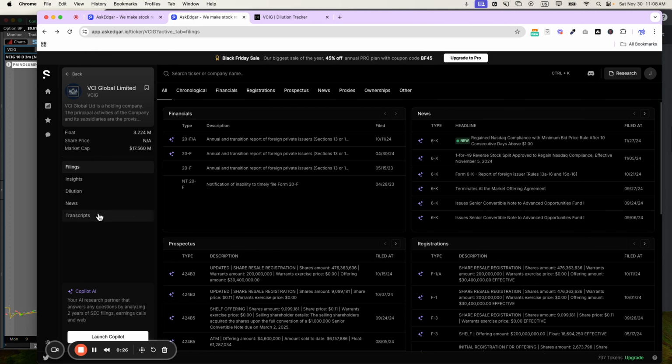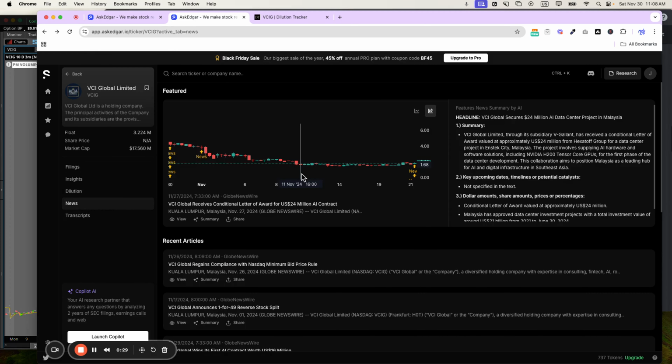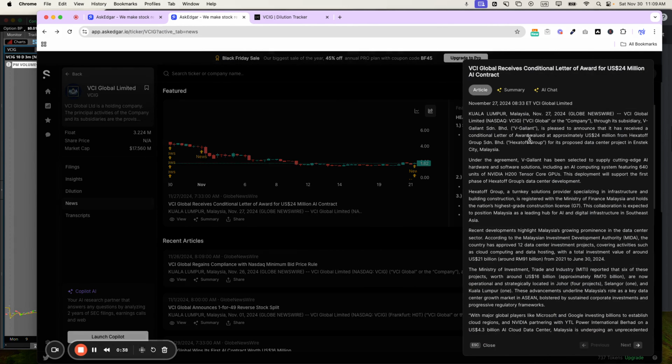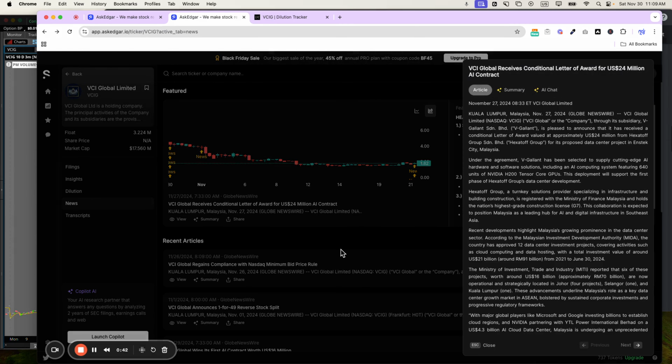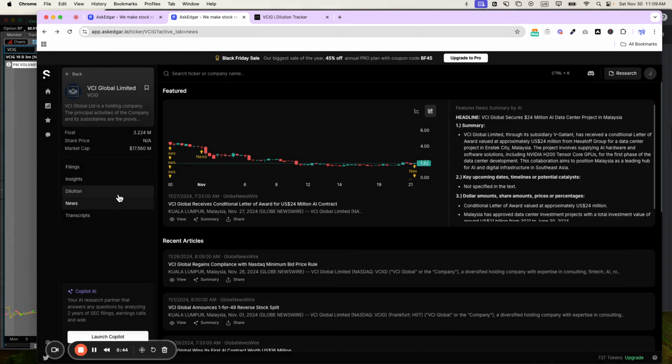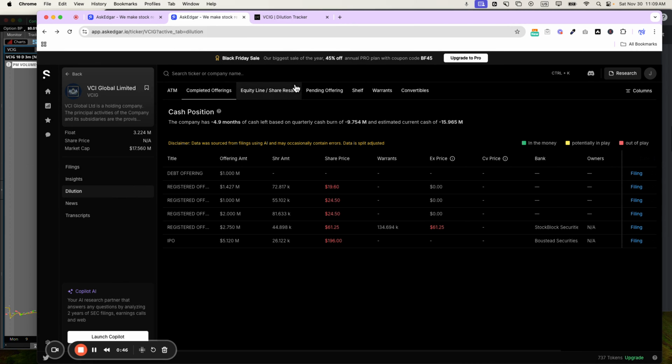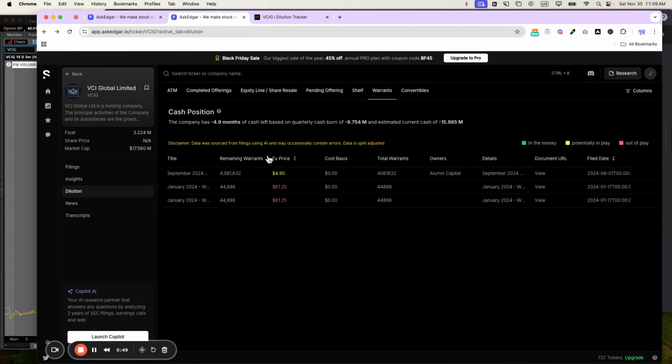And then, of course, you can go over to the web app to check out the news, where we have a summary here, so you can get the quick important details. You can read the whole article, as well as if you have any questions, you can chat with it. And then also some other things you can look into: dilution. So in this case with VCIG, the main dilution that was in play were these warrants here. I'll get into these details later. You can see that's an interesting condition they have for the exercise price.